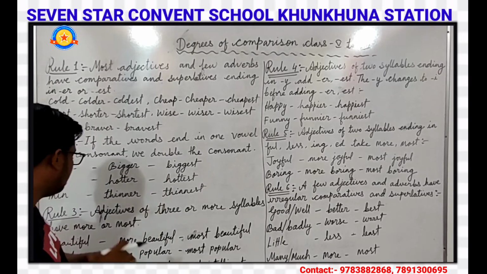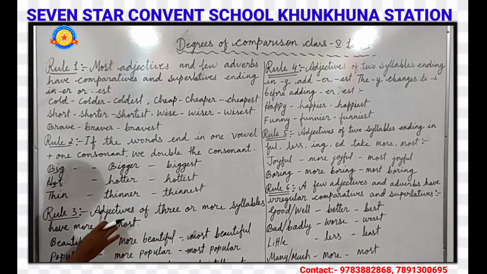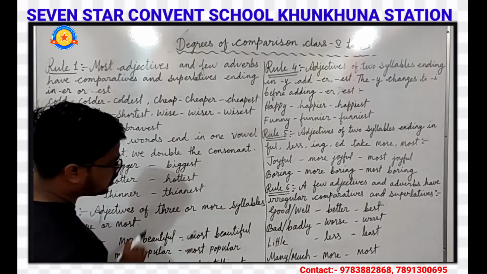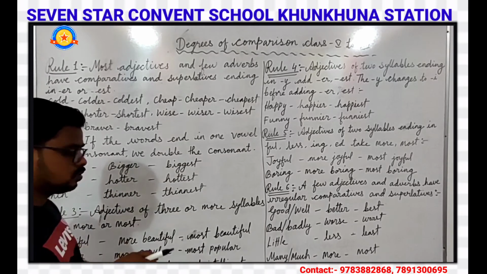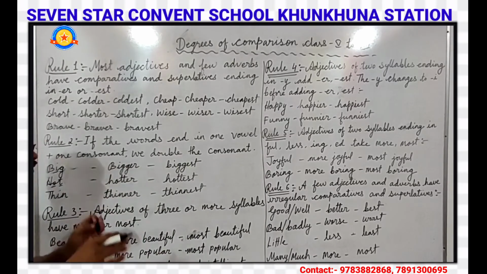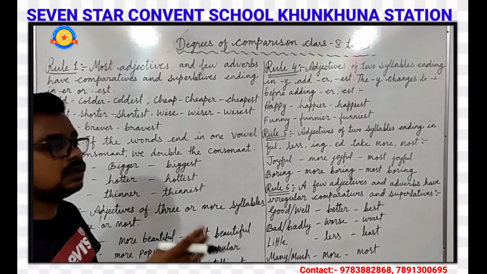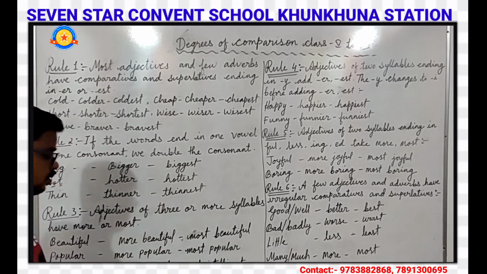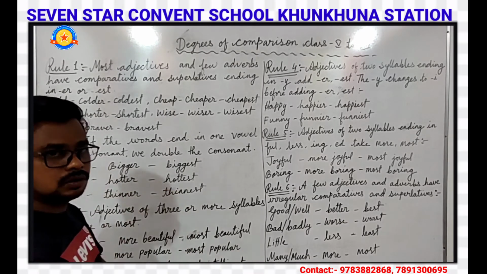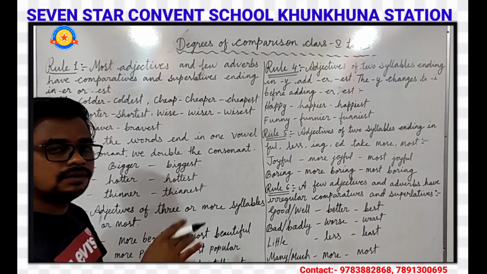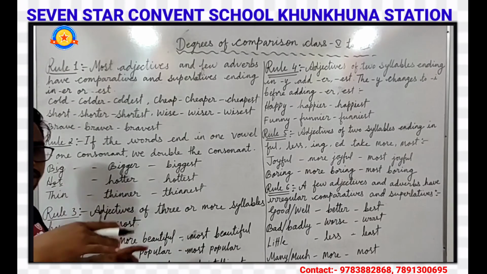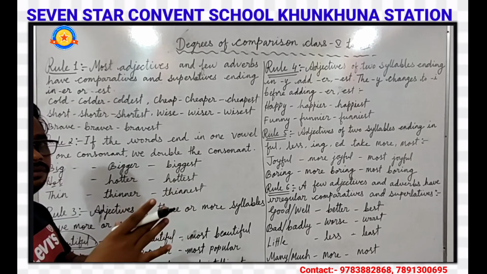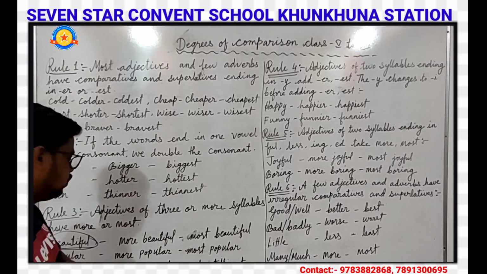Okay. So our next, rule number 3: adjectives of 3 or more syllables take more or most. The adjectives which have 3 or more syllables take more and most in comparative and superlative degree. Here, beautiful. When we pronounce it, we find there are 3 syllables.